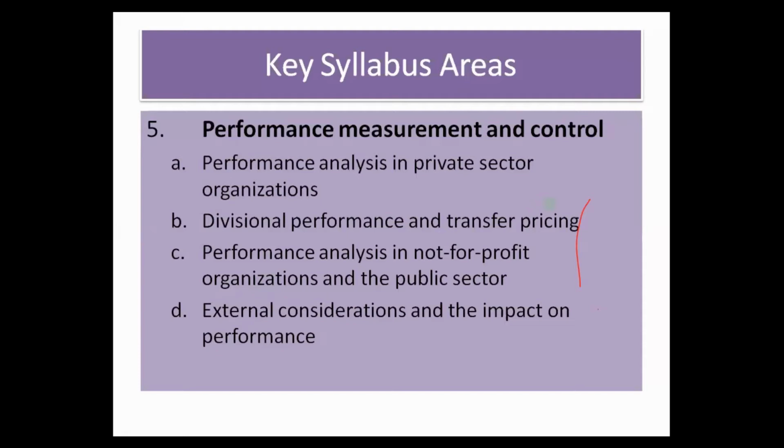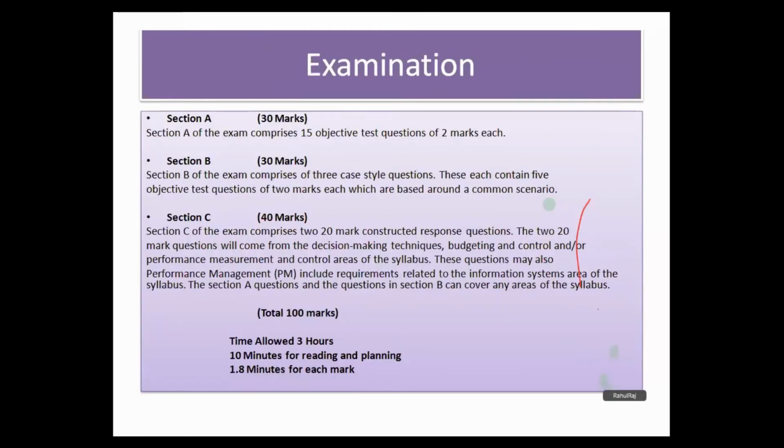This will be divided further into 4 areas where you will study the entire organizational performance in private sector organizations, along with the divisional performance measurement, as well as the performance analysis for not-for-profit organizations and the factors that can impact the performance of organizations. We will study all these topics in much more detail in upcoming syllabus areas.